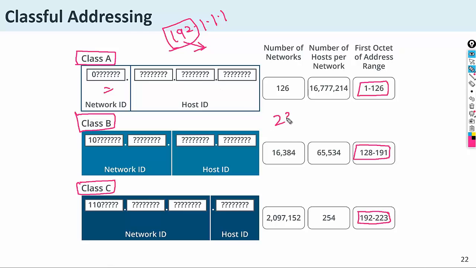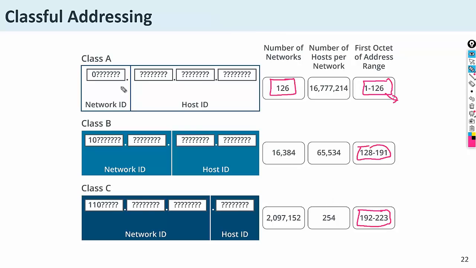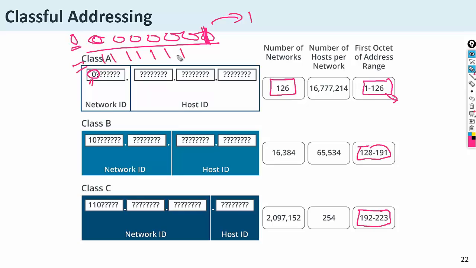So now tell me, 220.198.1.1 belongs to which class? What is the reason? This is the reason here. In class A, the first octet's first bit is always off. Always off means it is 0. The other bits may be 0 or 1. If all are 0, at least there is a 1 on, so starting from 1. And the maximum value is when 7 bits are on: 1, 2, 3, 4, 5, 6, 7, and this first one will be off.